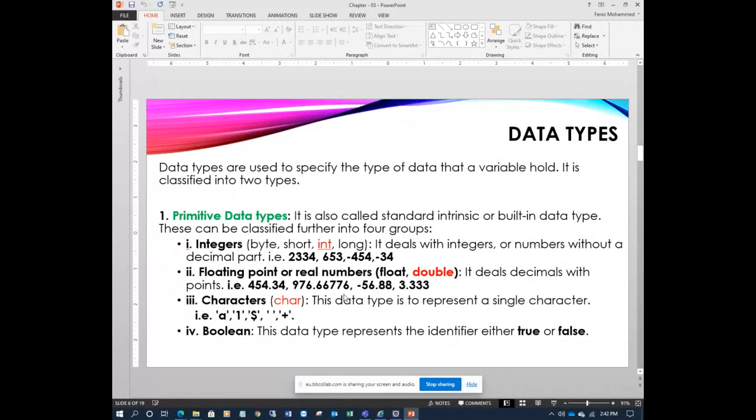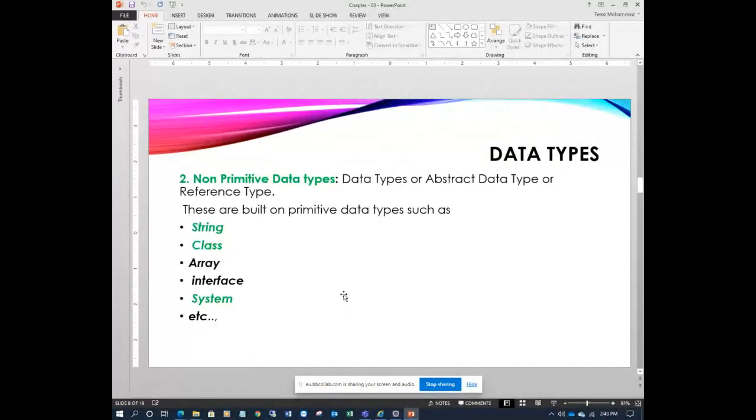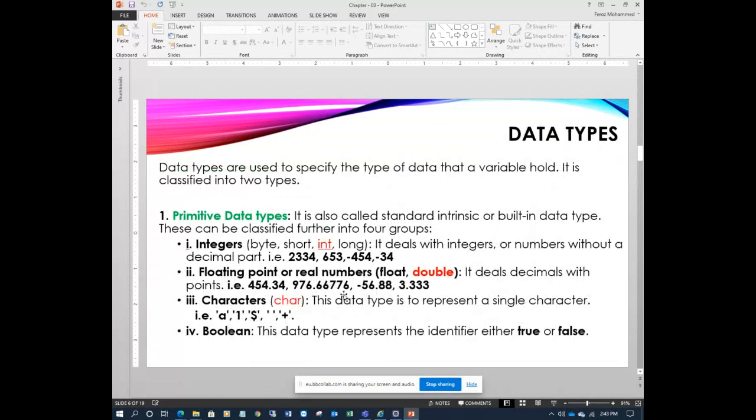So mostly, you see there are two types of data types in Java. It is classified into two types. The first one is primitive data types, and the next is non-primitive data types. So what is primitive? Primitive means basic, fundamental data types. A standard, built-in, intrinsic data type. There are different names: primitive, primary.